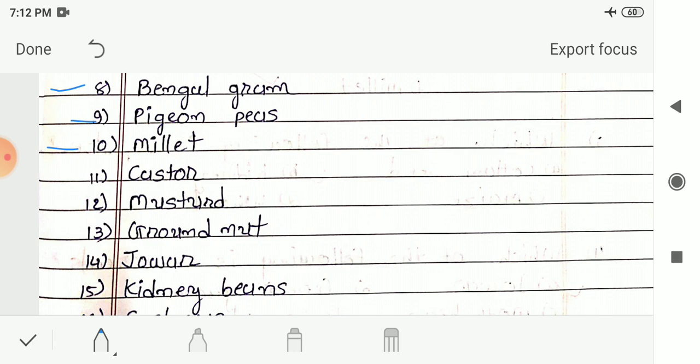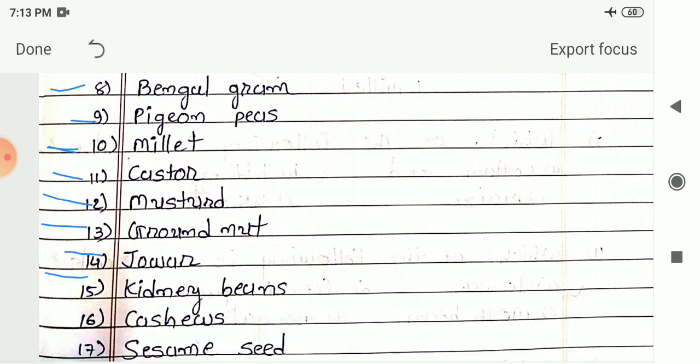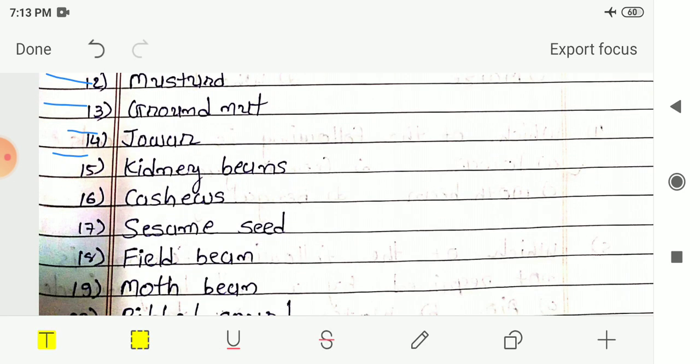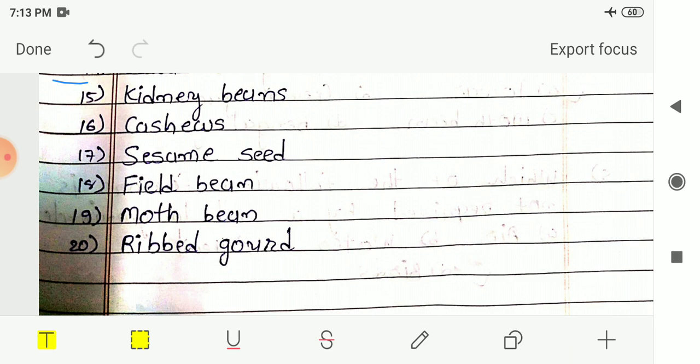11th number is castor. Next is mustard. 13th number is groundnut. 14th number is jowar. 15th number is kidney beans. We had seen all these types of seeds, different types of seeds. We had also seen the picture of these seeds.